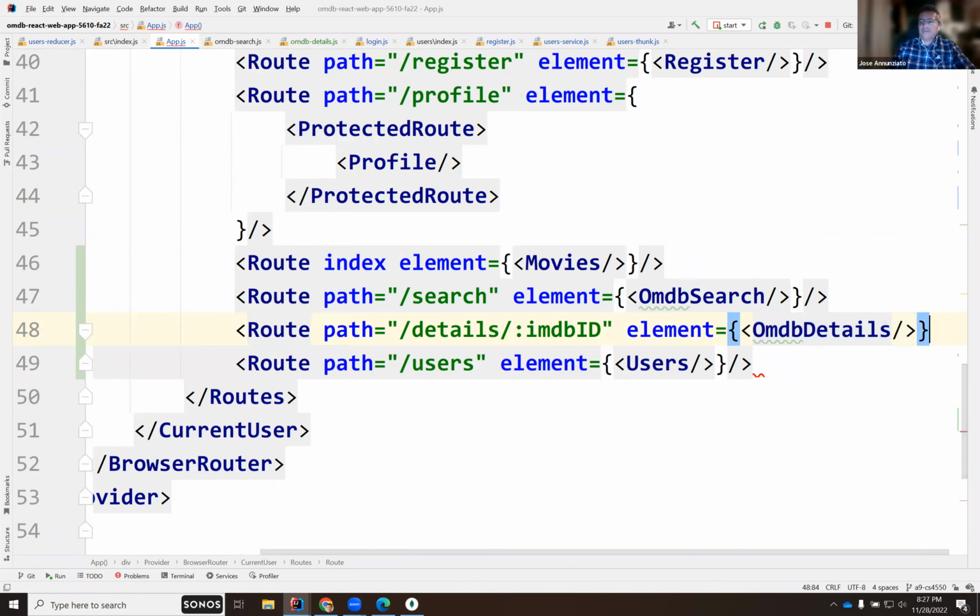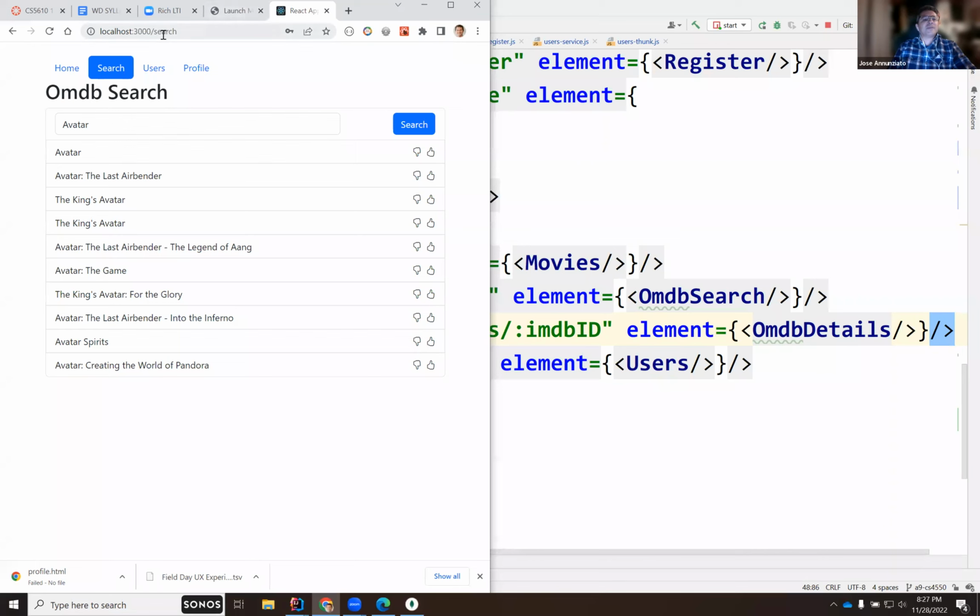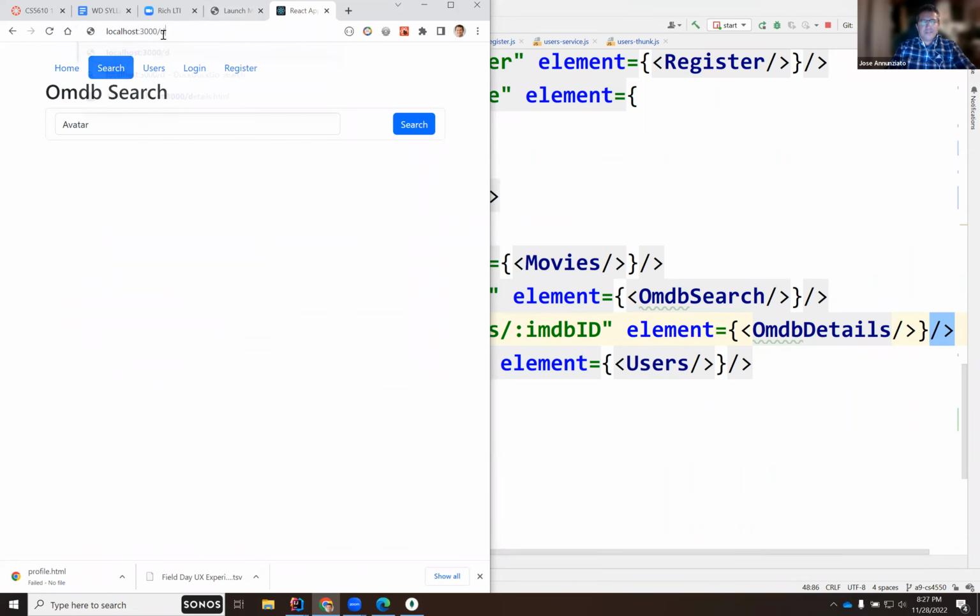Okay, perfect. All right. So this would be something like details, and then I would pass in some ID. And that would navigate me to details. Perfect. Excellent.